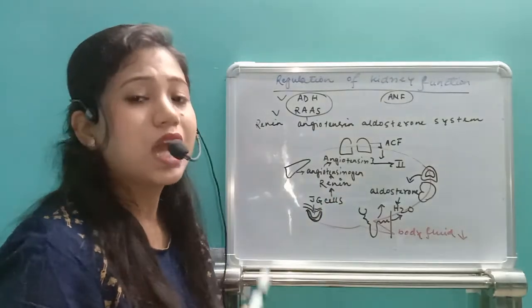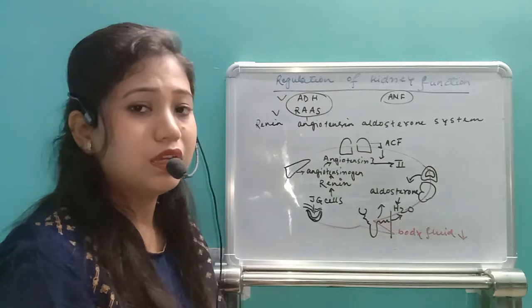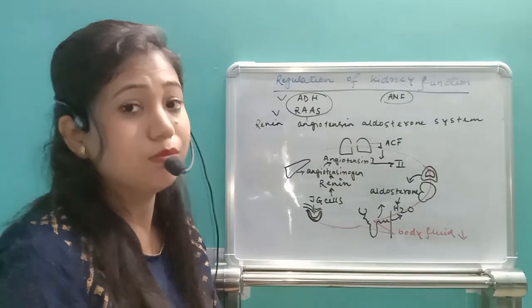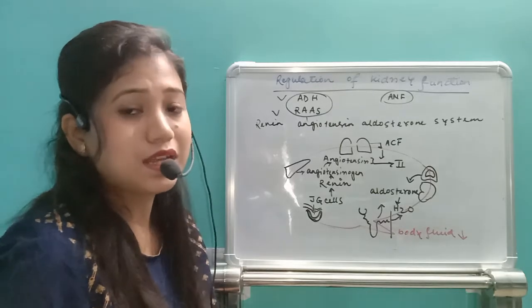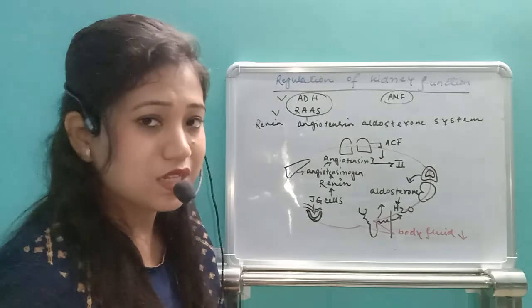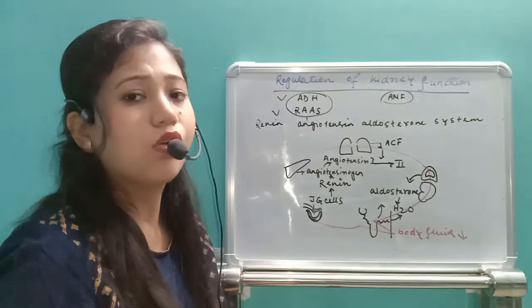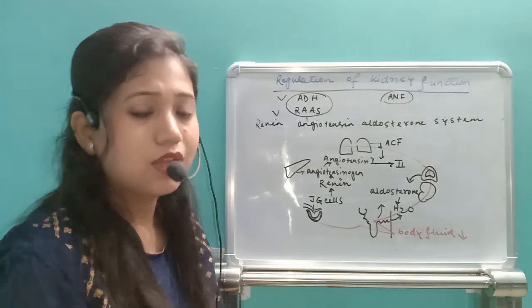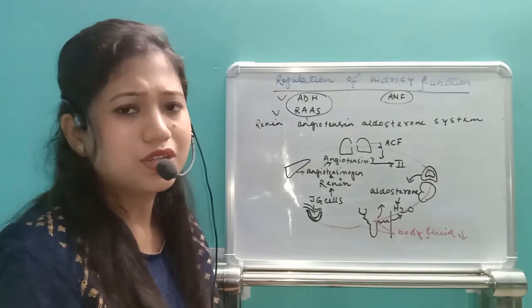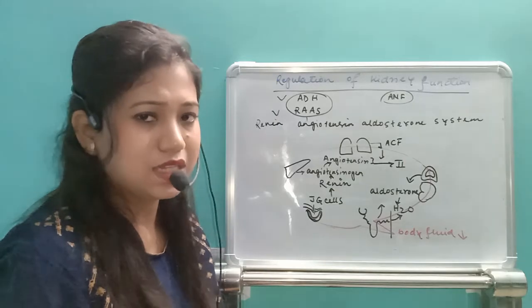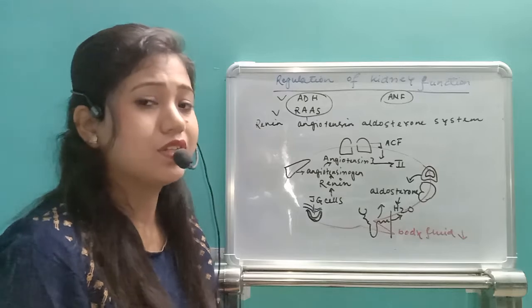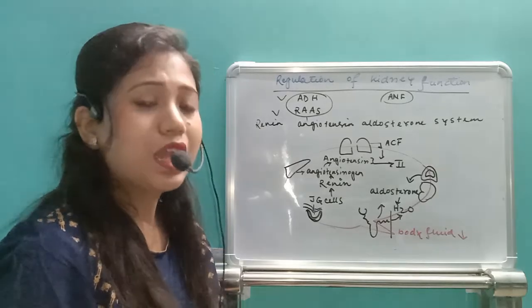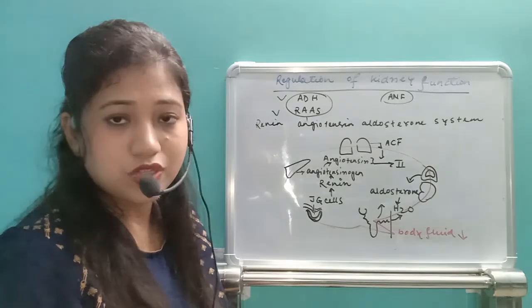Angiotensin 1 enters the lung so that the blood can get oxygenated. The lung cells or alveolar cells sense the presence of angiotensin 1. It releases an enzyme called angiotensin converting factor, ACF, or you can write angiotensin converting enzyme, same thing, ACE or ACF. Now due to this angiotensin converting factor, it converts the angiotensin 1 to angiotensin 2.